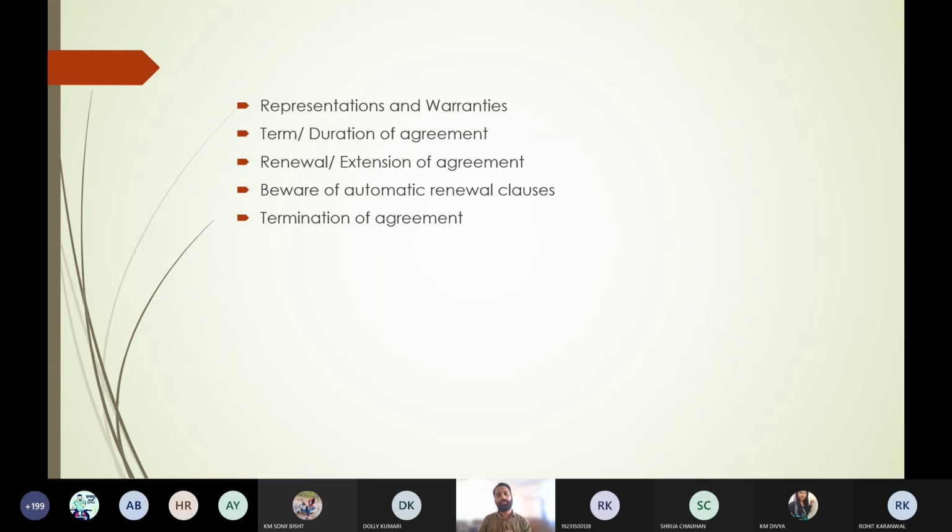Okay, so if I got insolvent, if death of the party occurred, if any kind of condition occurred which is mentioned in the contract, then the termination of the agreement shall be done. If change in control, if subject matter is lost, or any kind of dispute or dissolution of the party, happening of a specific event, happening of the force majeure, any kind of deadlock happens, then in such a situation, the termination of the agreement shall be done.